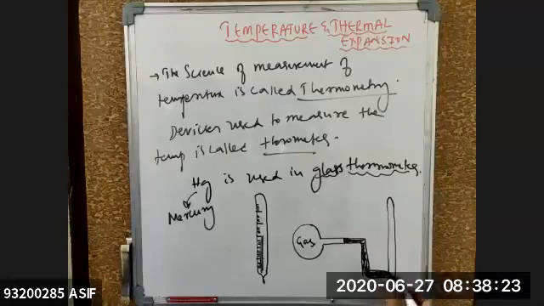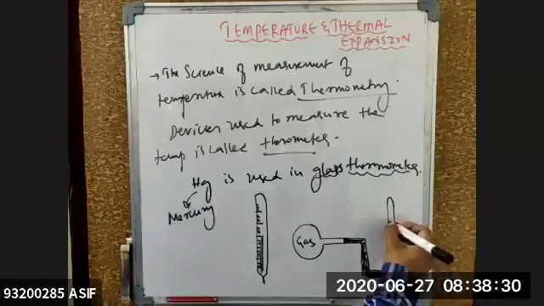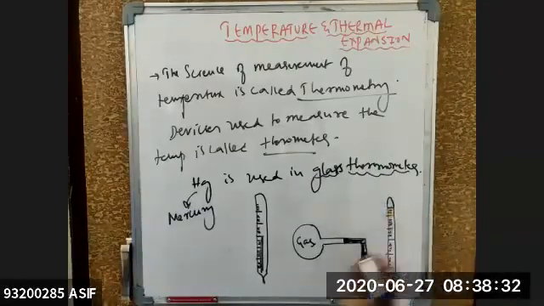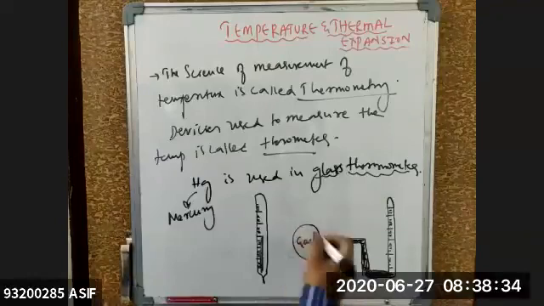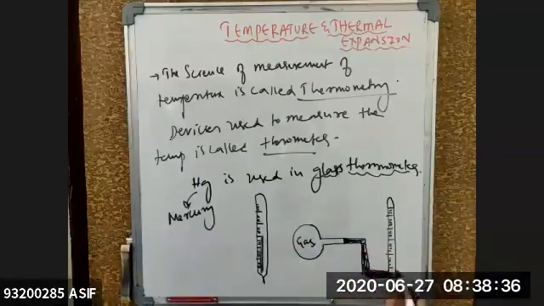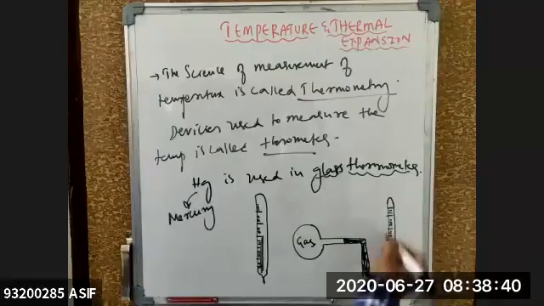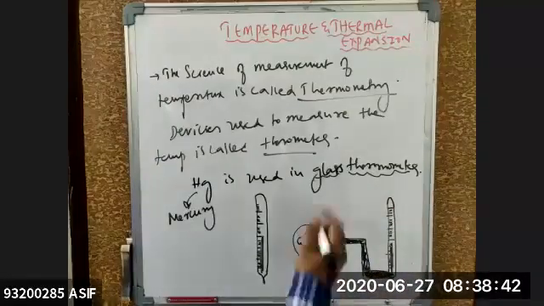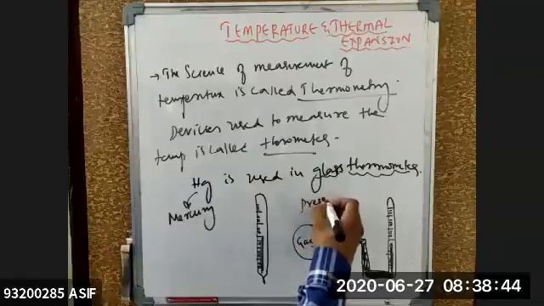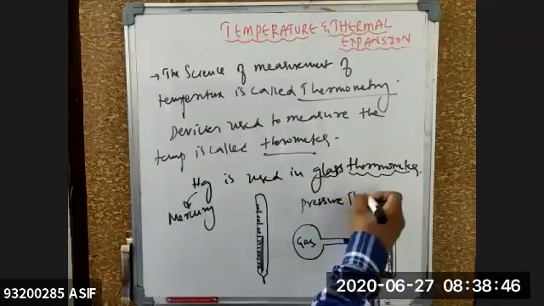This mercury will be filled in this one up to this one, and there will be readings here. If the temperature of this gas is increased, it will exert pressure on this mercury, and the mercury will try to rise here in the tube. So that rise and decrease of the temperature will represent your equipment. This one is known as a pressure thermometer.